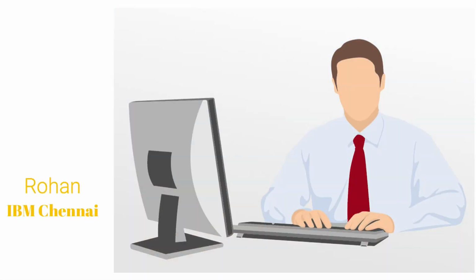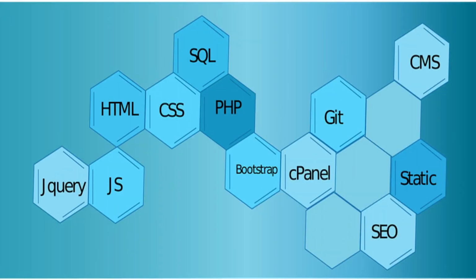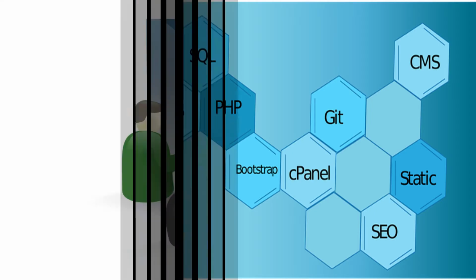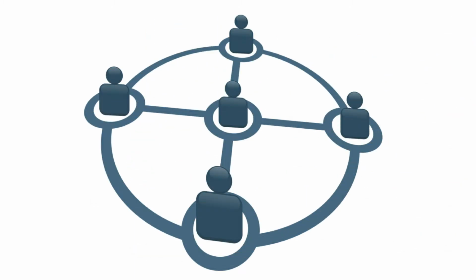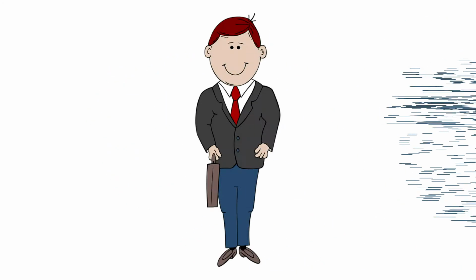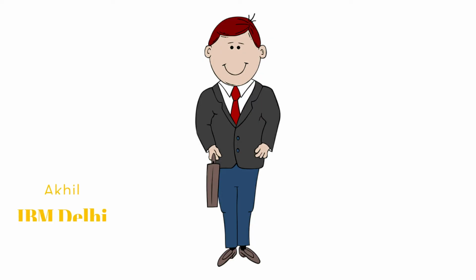So, let us take an example. Rohan is an employee in the IBM Chennai unit. For his recent development project, he needs a few resources and guidance from the company. For that, he had a talk with his immediate team lead. His team lead said that a person named Akhil has worked on the same kind of project, but he is posted in Delhi. He is working for the Delhi unit.